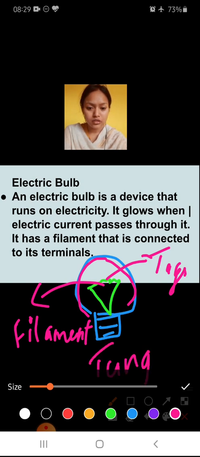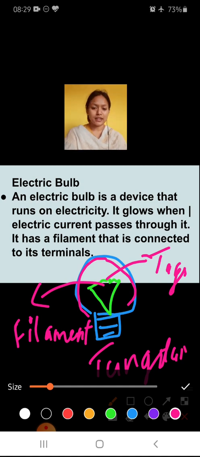Tungsten is a metal that can pass electricity very easily, but if a large amount of electricity passes through this tungsten, it will break down and will not allow electricity to pass, and your bulb will be fused. When this filament breaks due to excess electricity, the bulb is fused.